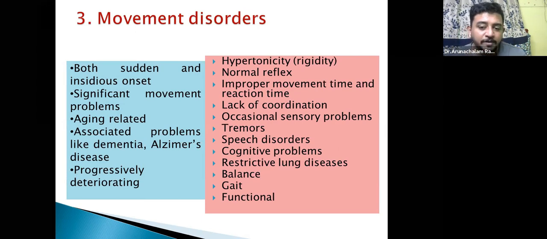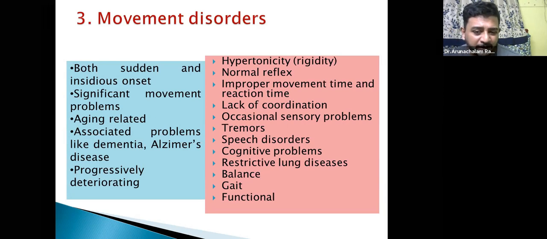Always remember, movement time and reaction time will not be diminished, it will be increased. Most of the time, even knowing the process, many students make the mistake. When I ask them in the examination, what happened to the movement time and reaction time in Parkinson's? Sir, they are all diminished. That should not be the answer. They are increased. Okay.